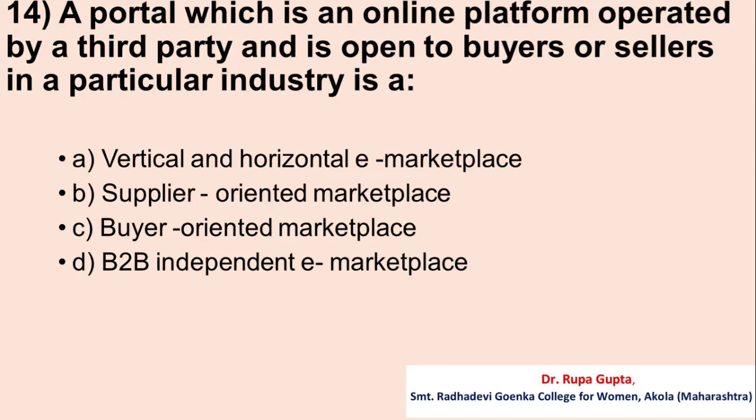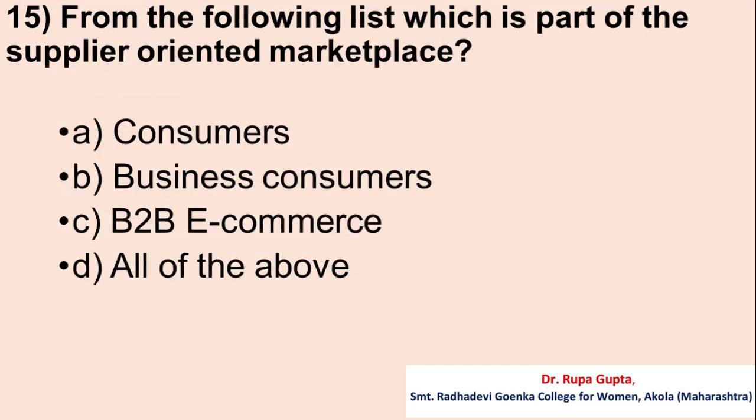Question number 14. A portal, which is an online platform operated by a third party and is open to buyers or sellers in a particular industry, is A. Vertical and horizontal e-marketplace. B. Supplier oriented marketplace. C. Buyer oriented marketplace. D. B2B independent e-marketplace. And the correct answer is D. B2B independent e-marketplace.